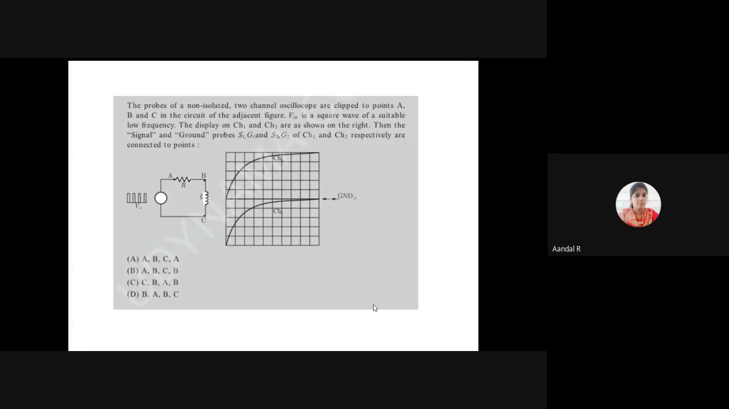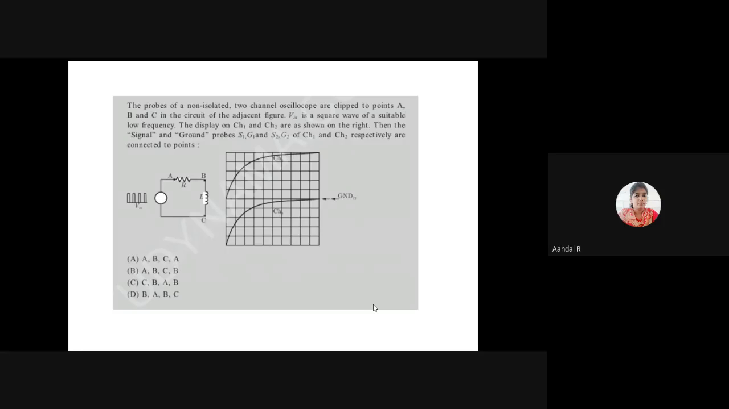The probes of non-isolated two-channel oscilloscopes are clipped to points A, B, and C in the circuit of the adjacent figure. V in is a square wave of a suitable low frequency. The displays on channel 1 and channel 2, CH1 and CH2, are as shown on the right. Then the signal and ground probes, that is S1, G1 and S2, G2 of channel 1 and channel 2 respectively, are connected to points. The question comes under which topic in the syllabus?